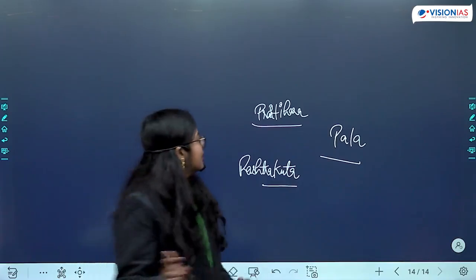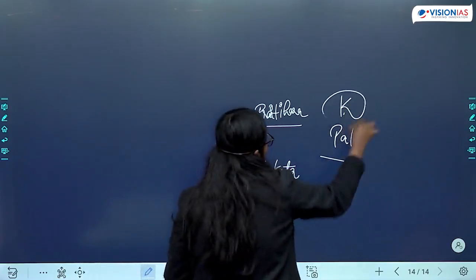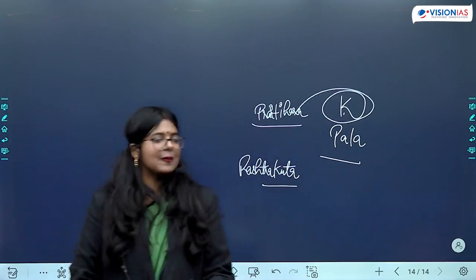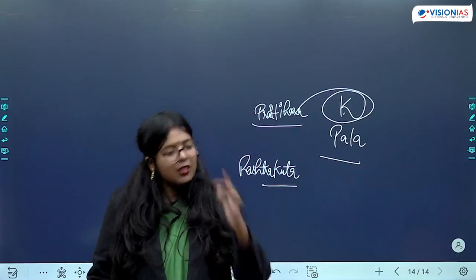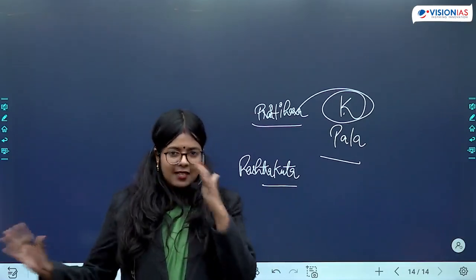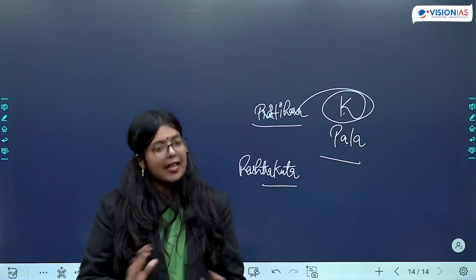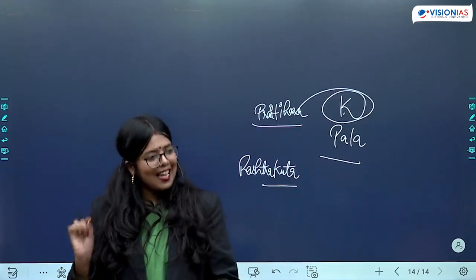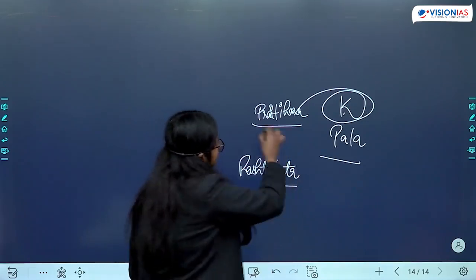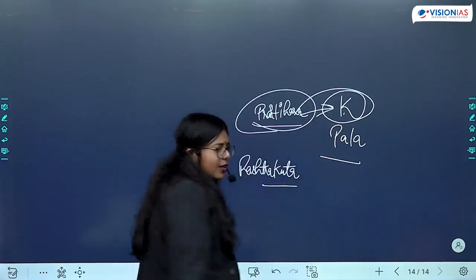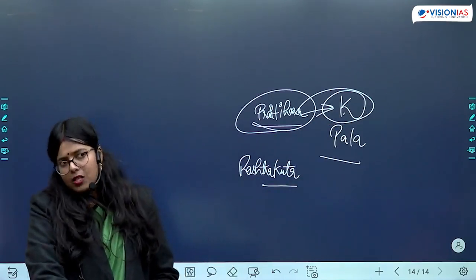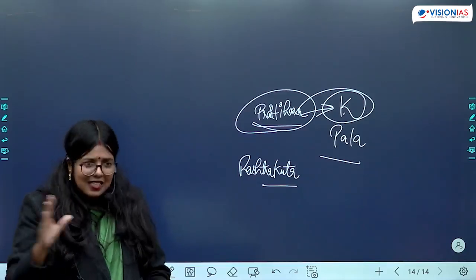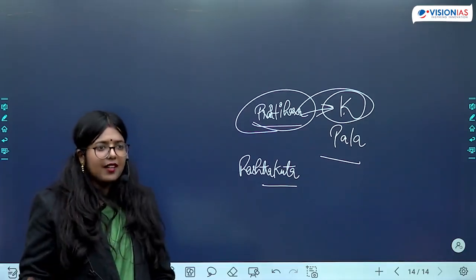To control the area of Kannauj. Kannauj has become important. So what we need to remember from our examination perspective is that these three dynasties are fighting with each other. In the end, the Pratiharas are going to take control of Kannauj finally. Was it a very successful thing to be celebrated by them?